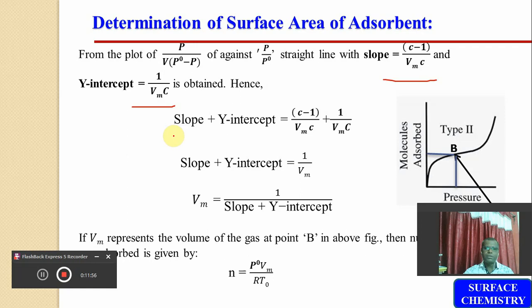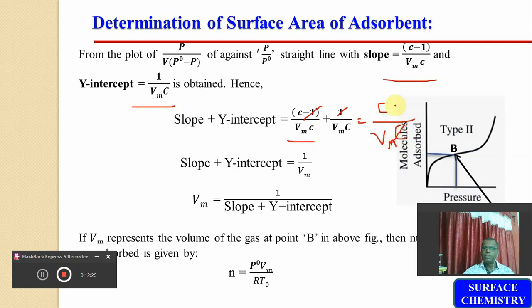If we add the slope and the y-intercept, that is c minus 1 divided by Vm into c plus 1 upon Vm into c, the denominator is the same, so we can simply add the numerators: c minus 1 plus 1. The minus 1 and plus 1 get cancelled, and it will be equal to c upon Vm into c.